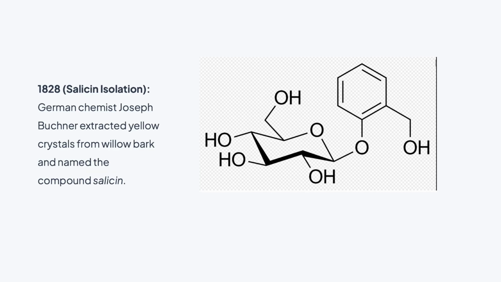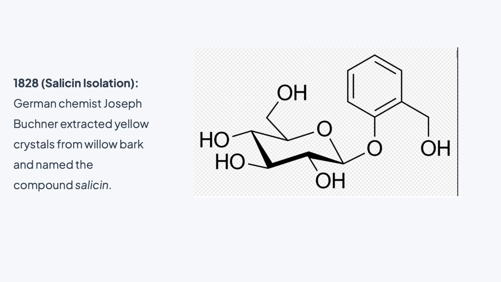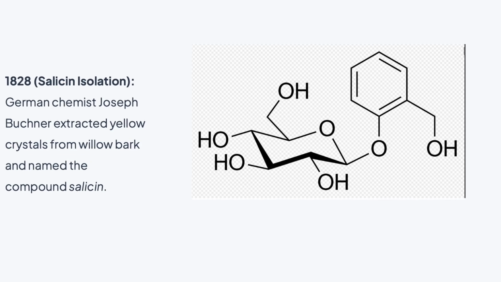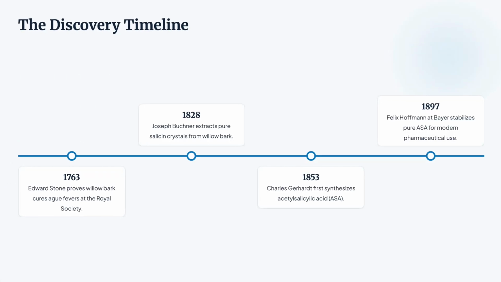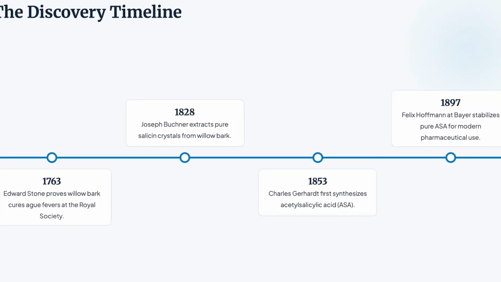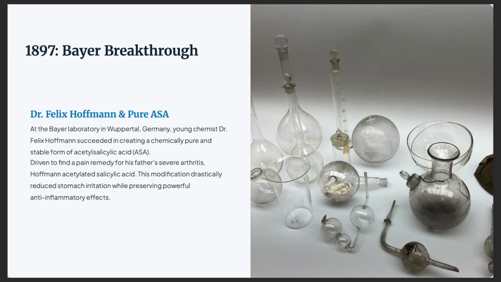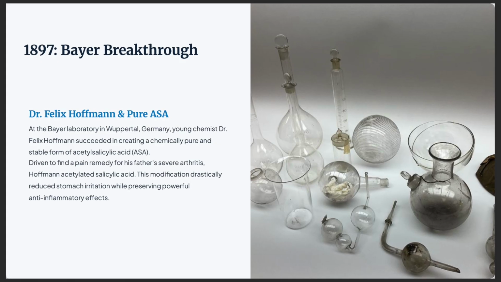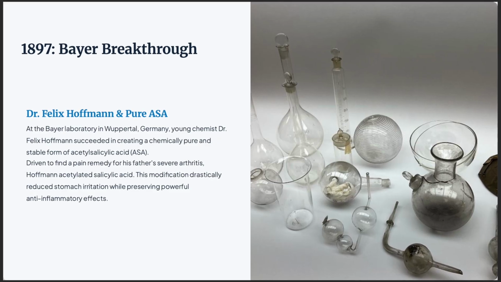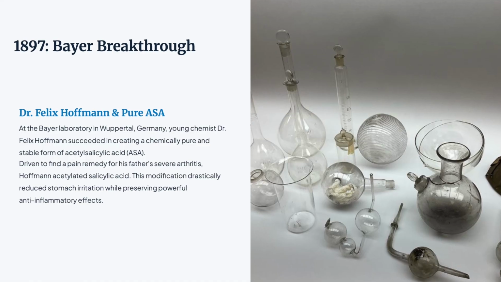Joseph Buchner, a German chemist, was the first person to isolate and extract the compound salicin. Further modification to salicin resulted in the synthesis of acetyl salicylic acid, first synthesized by Charles Gerhardt, albeit in an unstable and impure form. The discovery of aspirin is customarily said to have resulted from Felix Hoffmann's rheumatic father encouraging his son to produce a medicine devoid of the unpleasant effects of sodium salicylate.